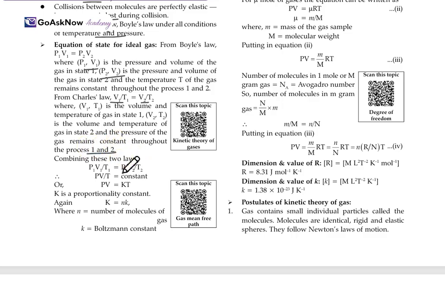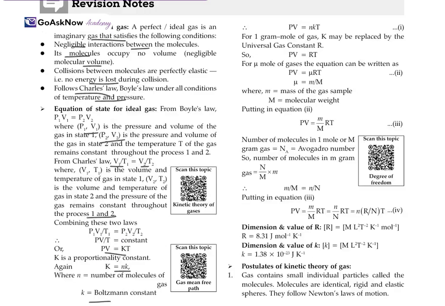Now combining these two laws, P1V1 upon T1 equals P2V2 upon T2. When we combine Boyle's law and Charles' law, we get PV upon T equals a constant, or we say PV equals KT. Here K is the proportionality constant, and K equals Nk, where N is the number of molecules of the gas and k is the Boltzmann constant.